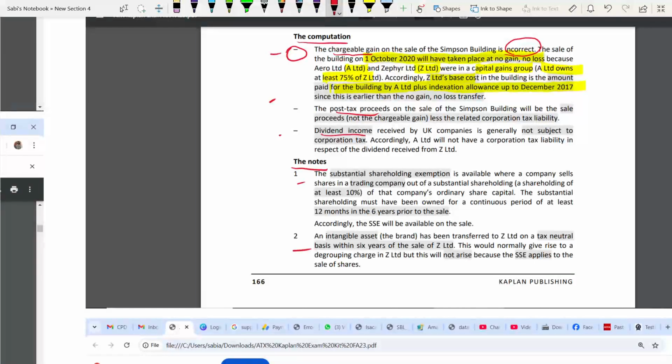Then, post-tax. So the post-tax proceed will be the sale proceed less the corporation tax, not the chargeable gain less corporation tax. No, sale proceed is cash. Corporation tax you are paying in cash. So from your sale proceed, from your cash, you are deducting your tax. That's how it is. Not the chargeable gain minus corporation tax.